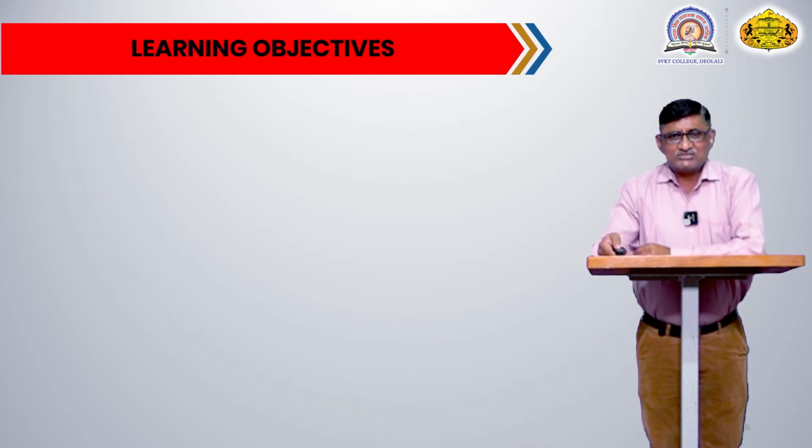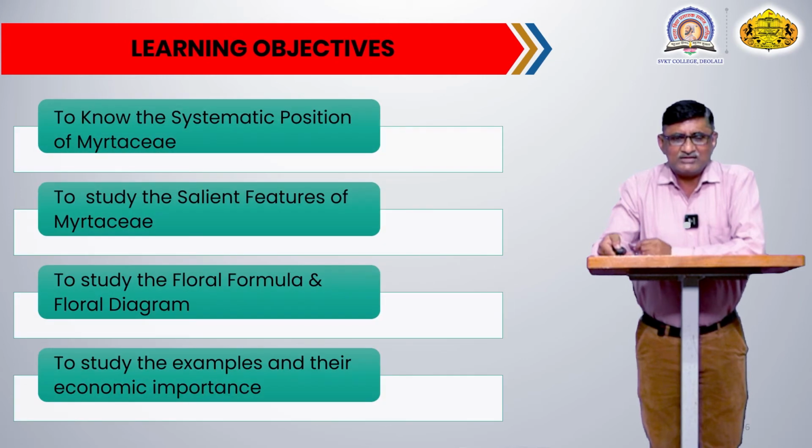Why are we studying this family? We should know the systematic position of this family in the classification system, how and where this family is classified.